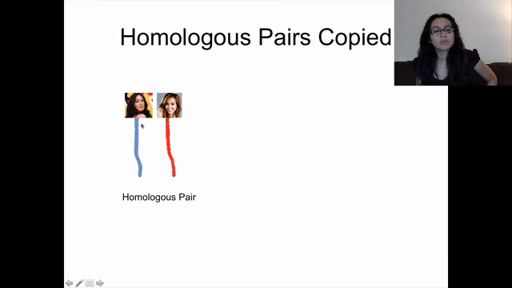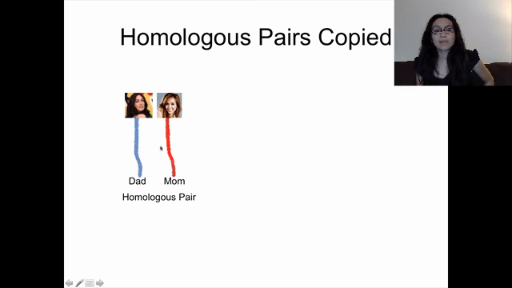This chromosome here represents the chromosome of the homologous pair that came from dad, and this chromosome here represents the chromosome in the homologous pair that came from mom. Because in a homologous pair, same size, same shape, genes in the same place, one always comes from mom, one always comes from dad.